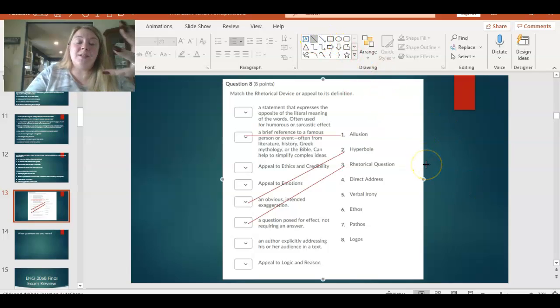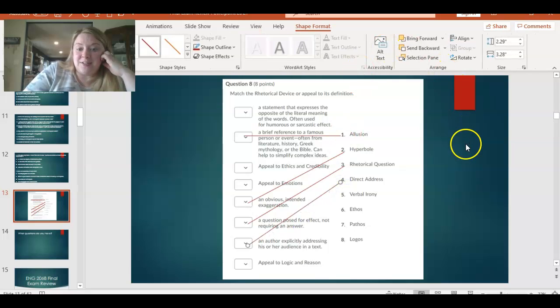All right, let's move on to direct address. So if you are directly addressing someone, you're speaking right to them. So a direct address is something that an author uses to speak directly to their intended audience. So let's take a look here. Which one of these definitions looks like this one down here? An author explicitly addressing, or directly addressing, his or her audience in the text. So this one's going to go to number 4, direct address.